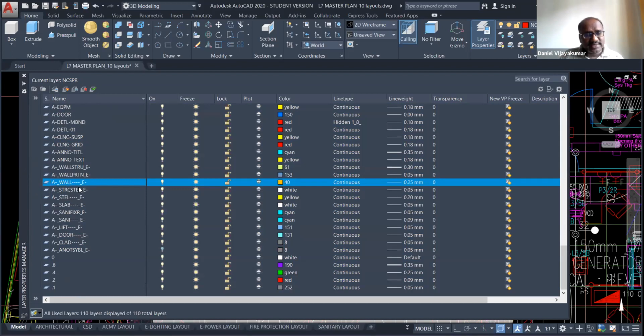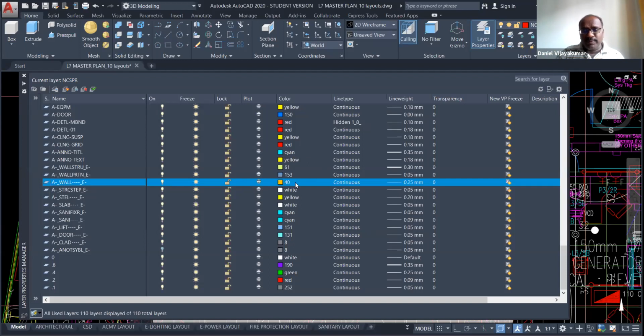So that means this is a designation for that particular layer. Maybe the engineer or contractor or owner gave us this instruction to create the wall layer name as A dash underscore wall. That means architectural, that is called A. Wall is the name, and E for some other extensions. They will give us the name of the layer, then we have to create the layer. After creating the layer, you have to assign the color.